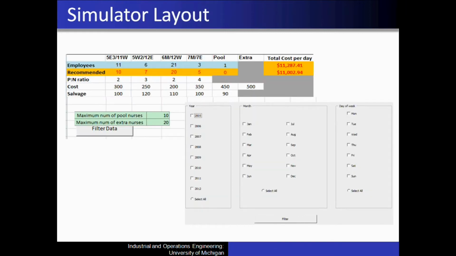Here is the simulator layout. The users can input their desired levels. They also need to input the patient-to-nurse ratios, the cost of each type of nurse, and the salvage value. After inputting all the necessary data, they can click on the Filter Data button, and then a form will pop out. This form will enable the users to select the range of data they want to analyze. And after they click on the Filter button on the form, the simulator will run and calculate the optimal staffing levels and the optimal cost, and also the total cost corresponding to the desired input levels.